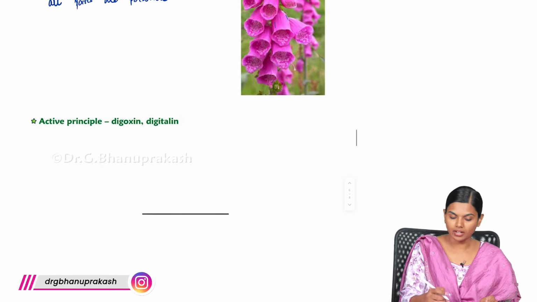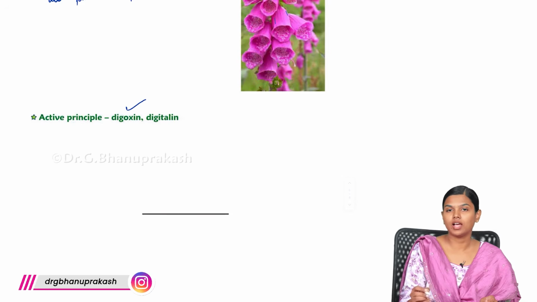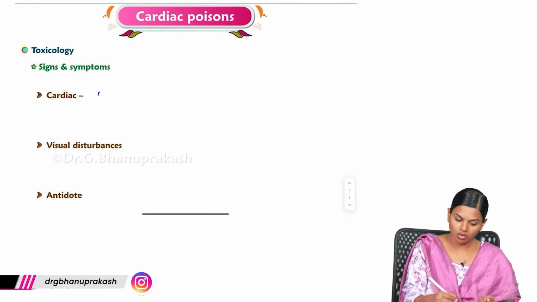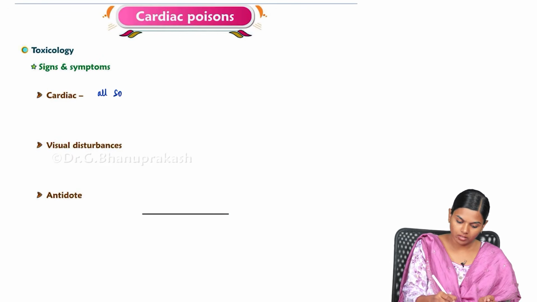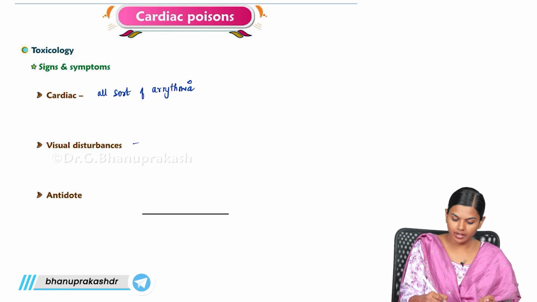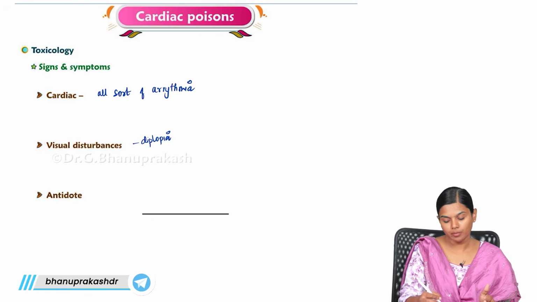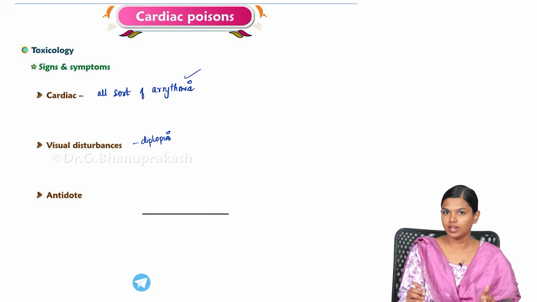The active principles are digoxin and digitalin. They will cause all sorts of cardiac arrhythmia, and you will get diplopia and visual disturbances. The patient mainly dies because of cardiac failure due to arrhythmia.